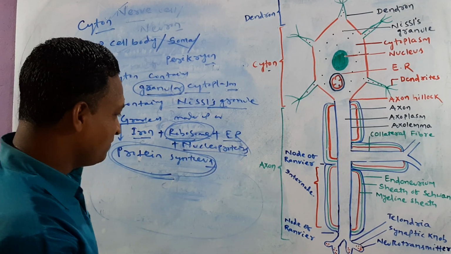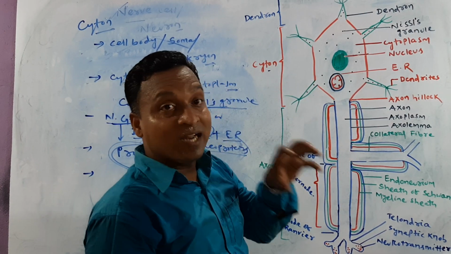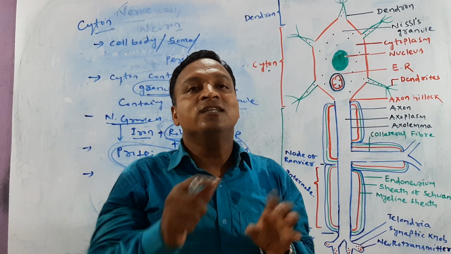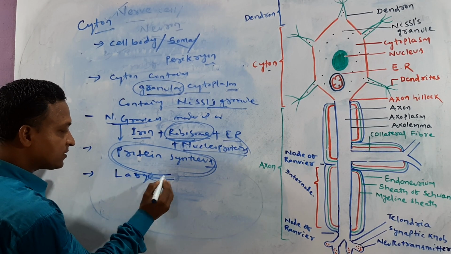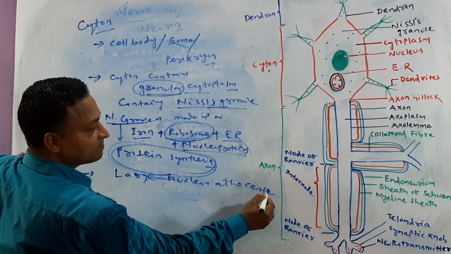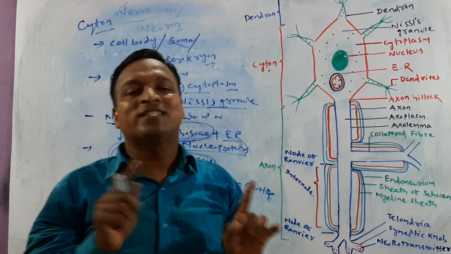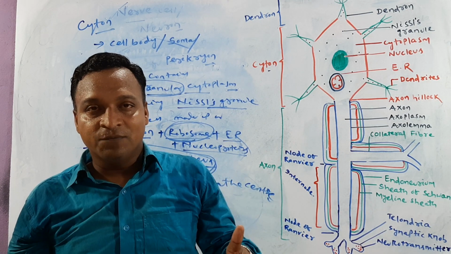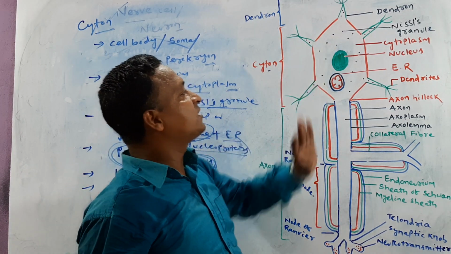The next one. Apart from this, it contains a large central nucleus. A large nucleus at the center, a large rounded nucleus at the center. Try to focus on the next one. The cytosol contains all cell organelles like mitochondria, Golgi body, all the things already told you. Mitochondria is present, Golgi body is present, endoplasmic reticulum is present, ribosome is present, all cell organelles present.